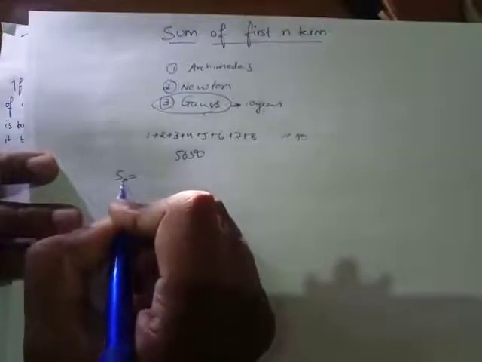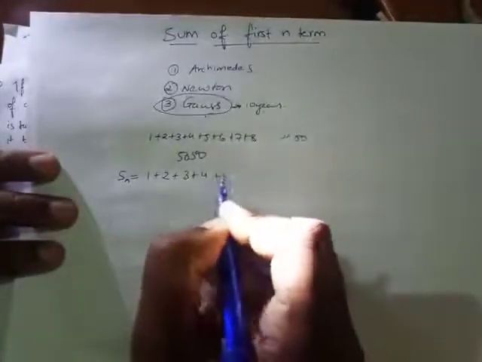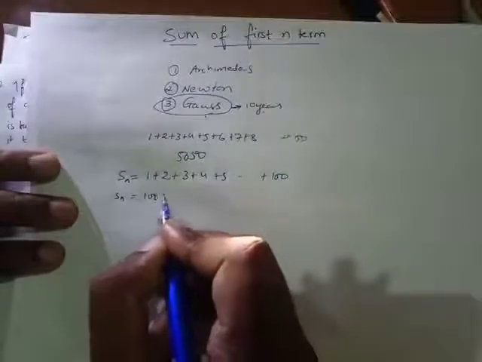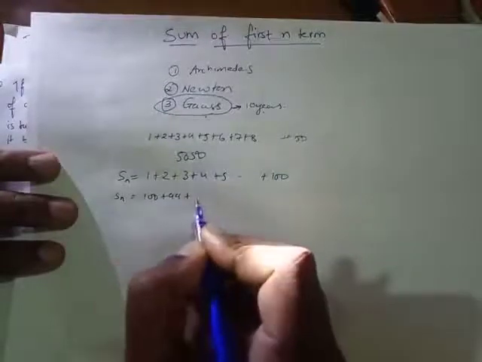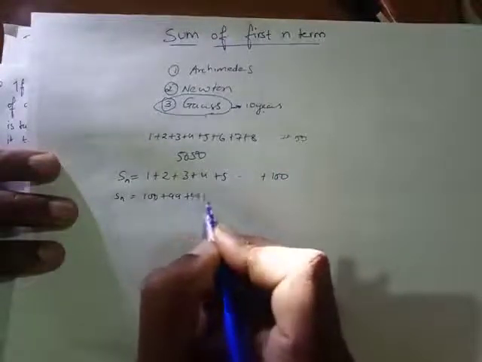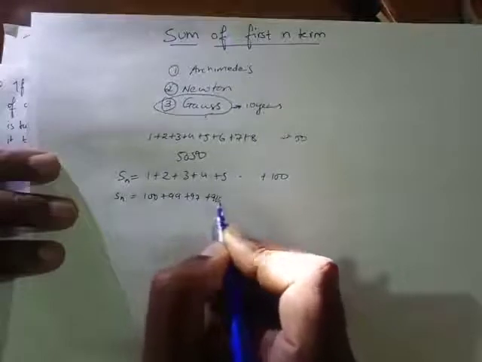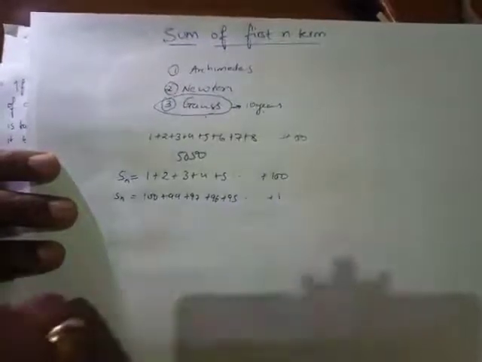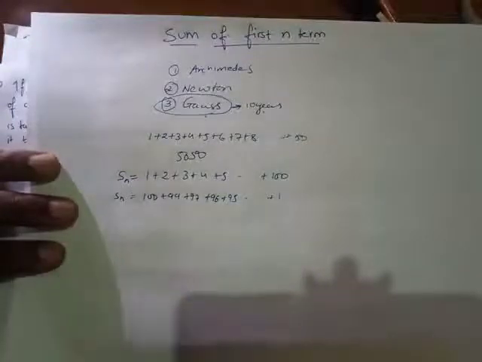If I have to find the sum of n terms or 100 terms, how do I write it? 1 + 2 + 3 + 4 + 5 and so on till 100, right? And if you reverse it, रिवर्स करके भी ढूंढो तो सेम ही आंसर आएगा. 100 + 99 + 98 + 97 + 96 + 95 एंड कितना आ जाएगा? 1 तक. So you're going to have the same answer.